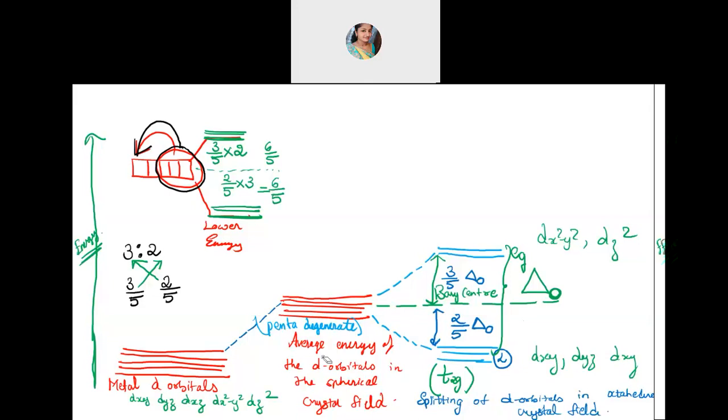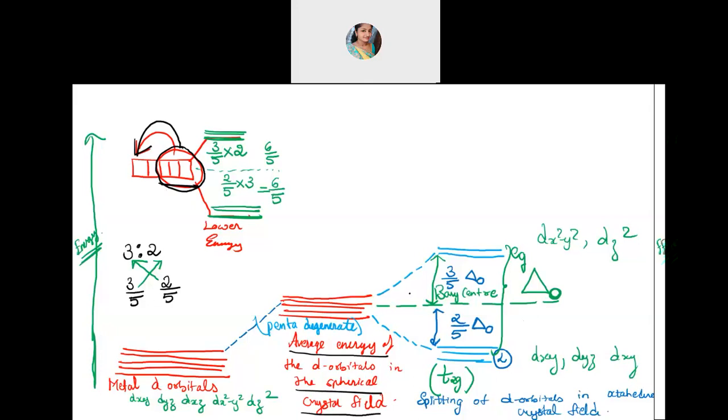So here we write the average energy of the d orbitals when there is a spherical crystal field. Spherical crystal field means when the ligands are very far, the orbitals of the metal think that the ligand is coming towards us. Everyone experiences the same repulsion. But when the ligand comes exactly closer, the ones which are near will experience more repulsion, and the ones in between will experience less repulsion. So finally they undergo splitting.